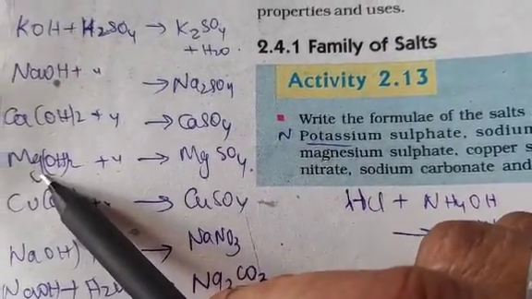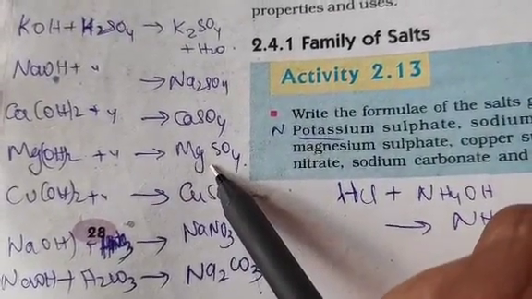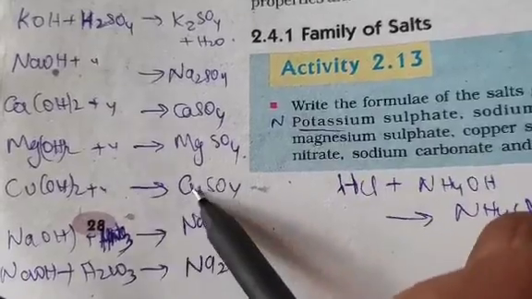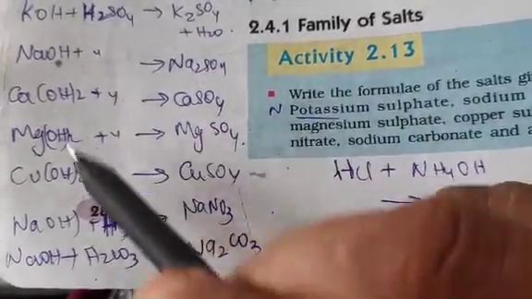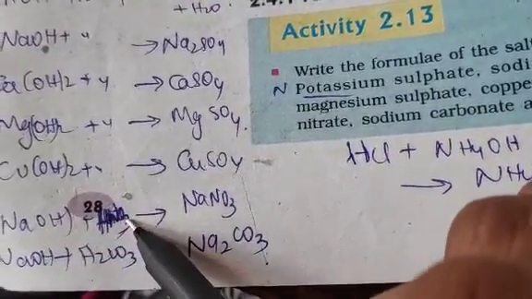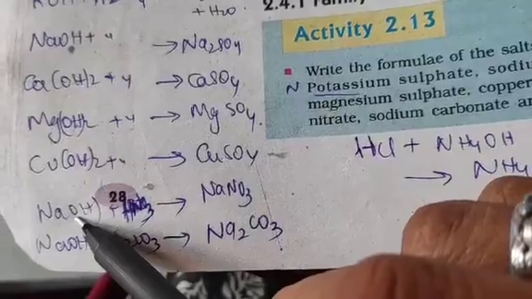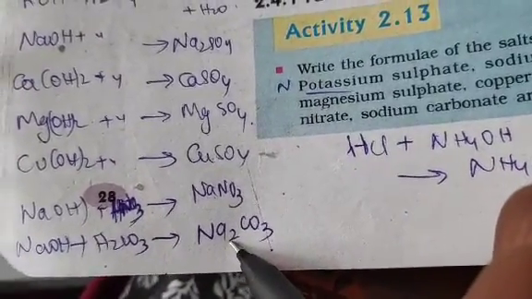Magnesium hydroxide is a weak base. So here the acid is strong. Therefore this is also an acidic salt. In this case also this will be an acidic salt, because in all these three the acid is strong whereas the base is weak. Now here acid is weak, base is strong, in both these cases. So they are both basic salts.